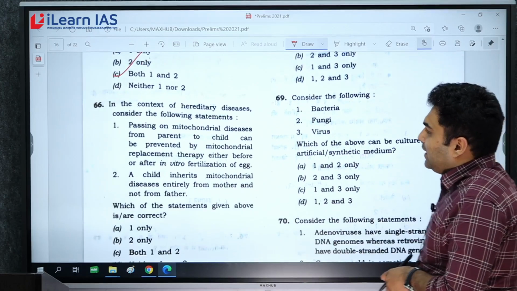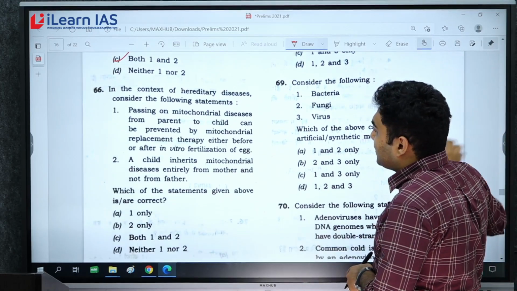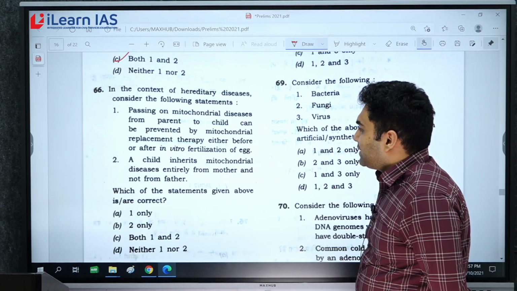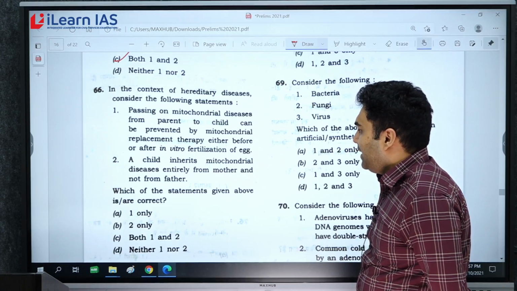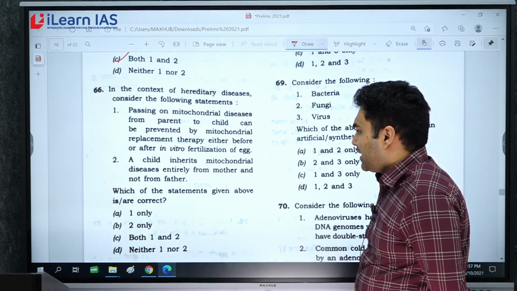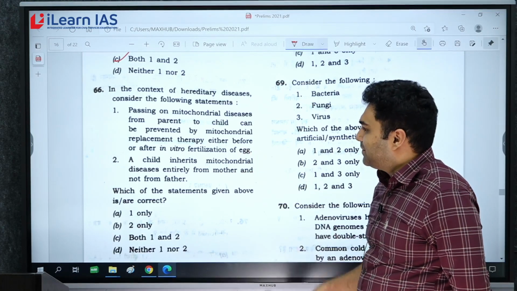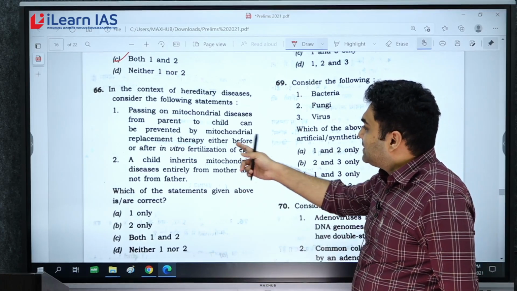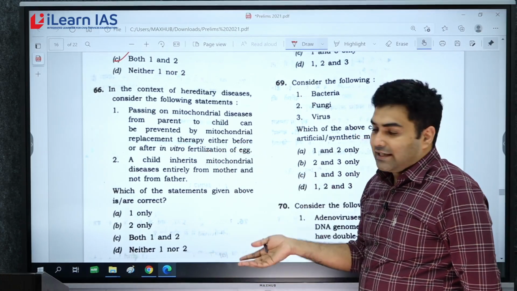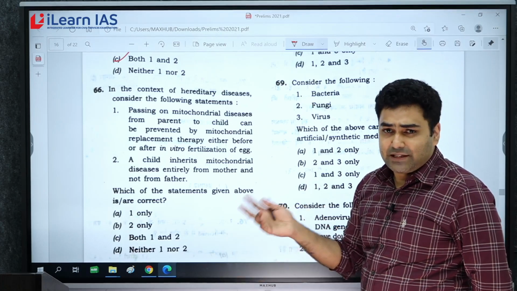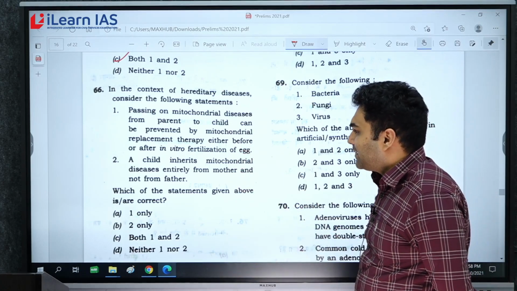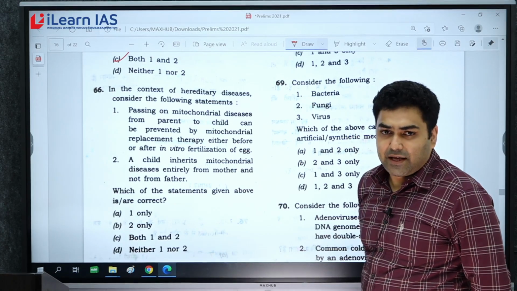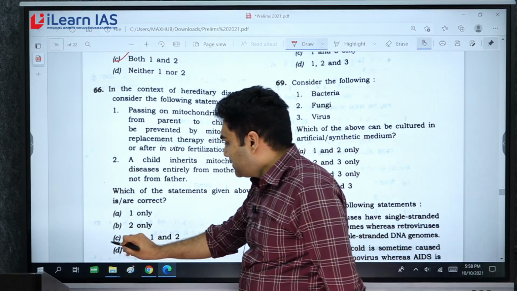66. In the context of hereditary diseases, consider the following statements. Passing on mitochondrial disease from parent to child can be prevented by mitochondrial replacement therapy either before or after in vitro fertilization of egg. Okay, so that particular statement is correct because we have two methods. One is maternal spindle transfer, which happens before in vitro fertilization, and pro-nuclear transfer. So two methods are there. So according to that, the first statement is correct. A child inherits mitochondrial disease entirely from the mother, not from the father. Okay, that statement is also correct. So again, the answer is both 1 and 2.